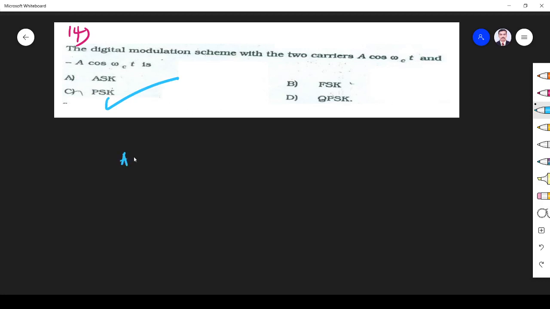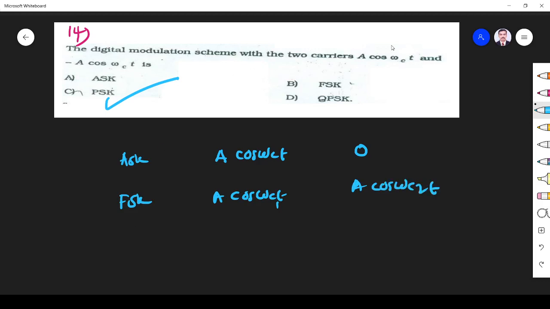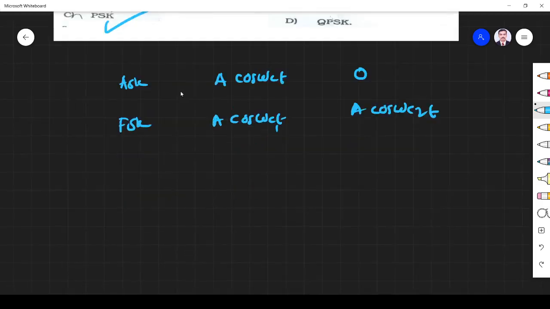For ASK, we have 1 represented by A cos omega c t, and 0 represented by 0. FSK, we have two signals, A cos omega c1 t and A cos omega c2 t. PSK, we know, phase is changed. So Ac cos omega c t and Ac cos omega c t plus 180, cos of omega c t plus pi is minus Ac cos omega c t.